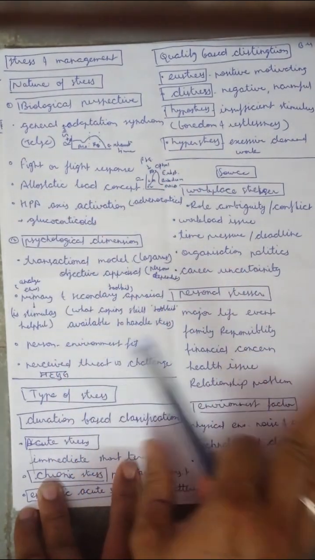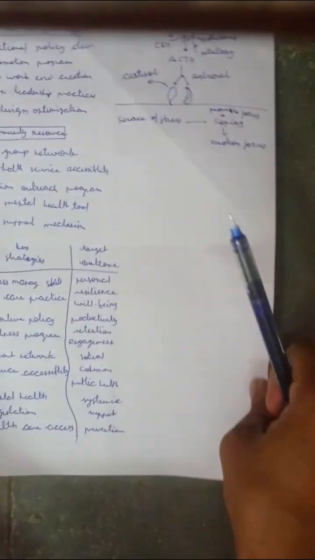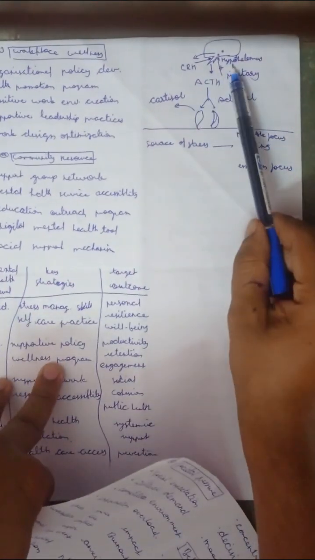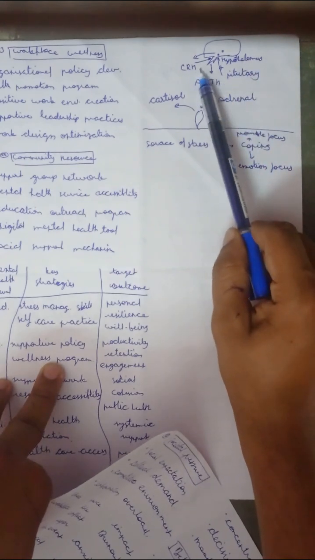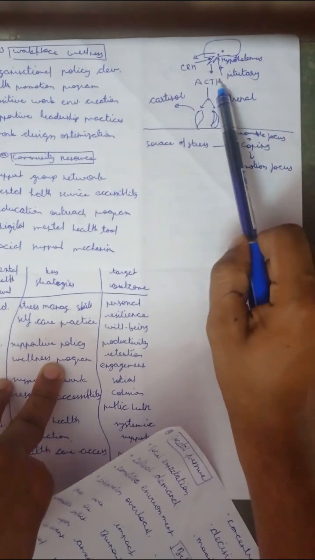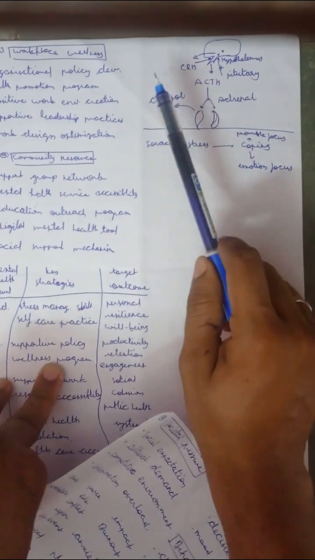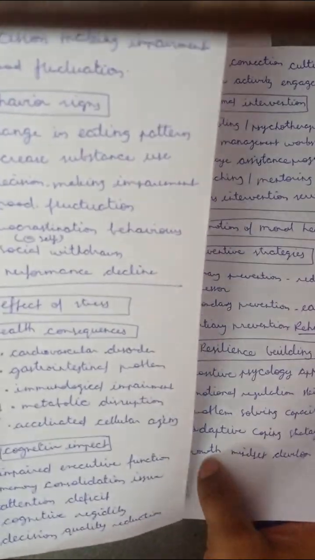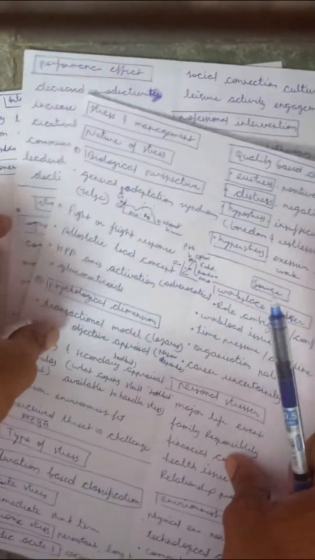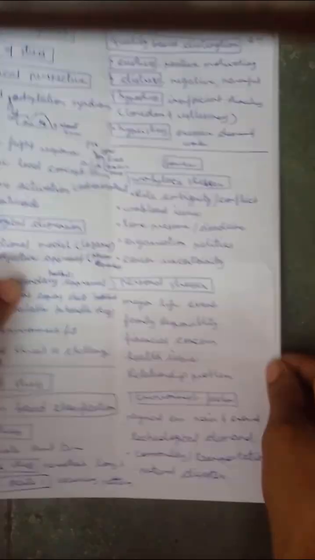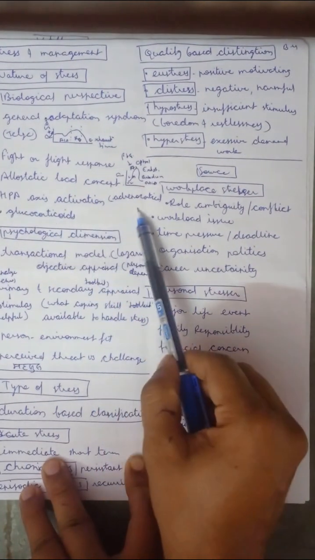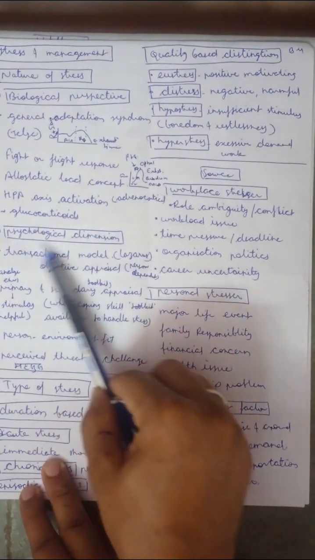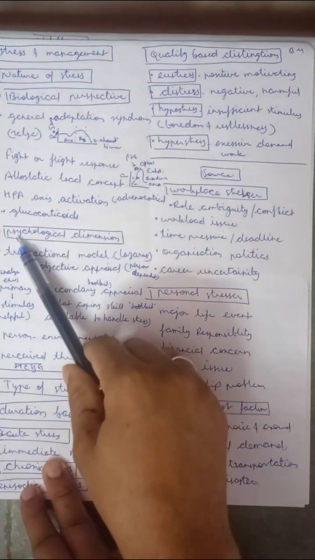Then HPA axis activation. We have the hypothalamus, and the hypothalamus and pituitary secrete CRH and ACTH, which lead the adrenal gland to secrete cortisol. So this is the HPA axis. Then cortisol and glucocorticoids are secreted. Then the second dimension of the nature of stress is the psychological dimension.